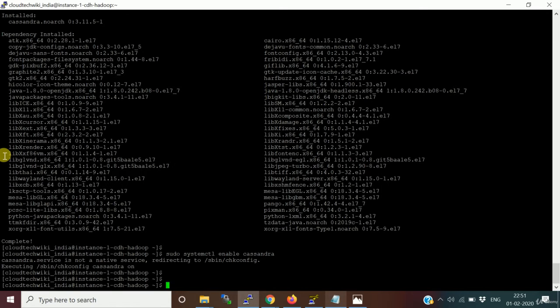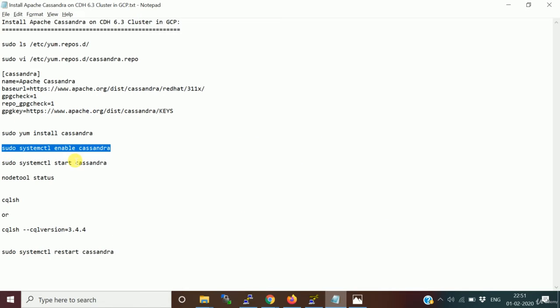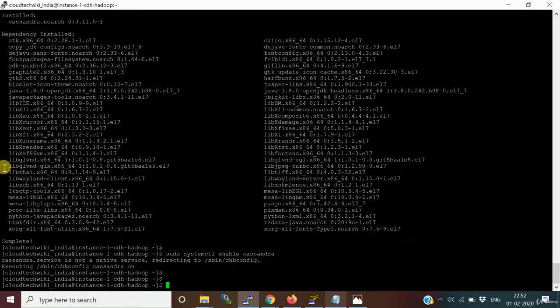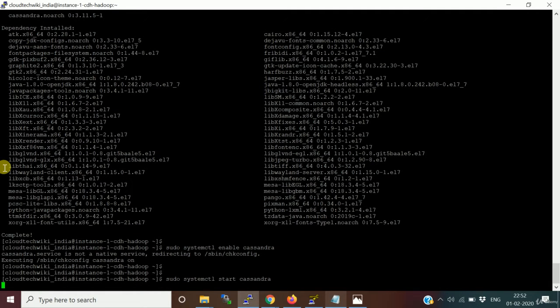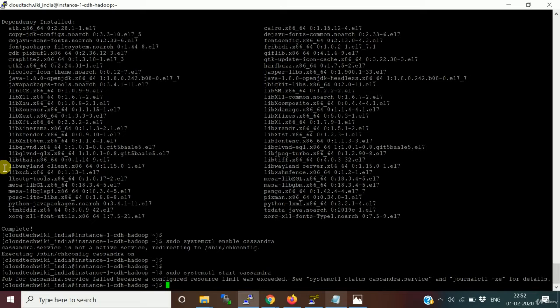What I'm going to do is start this service. sudo cassandra. It says failed to configure resource limit, and exited. Okay, so let's find out what the issue is.